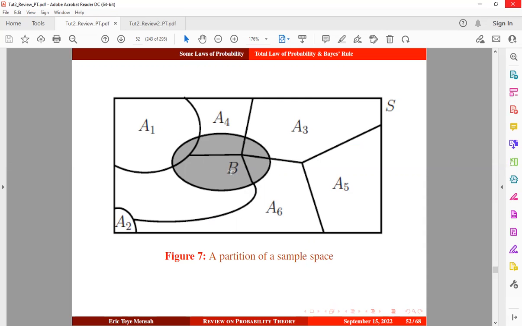Now, because this city is partitioned into areas, you are supposed to look at the areas, right? So for instance, if you take a look at area 1, there's a portion, let's say, there's the amount of COVID-19 cases that it has recorded. If you take a look at area 4, this is the portion of COVID-19 cases that it has recorded. The same applies to area 3, area 6, and other areas, okay? In some of the areas there was no record of COVID-19, okay? So we are interested in the probability of this event here.